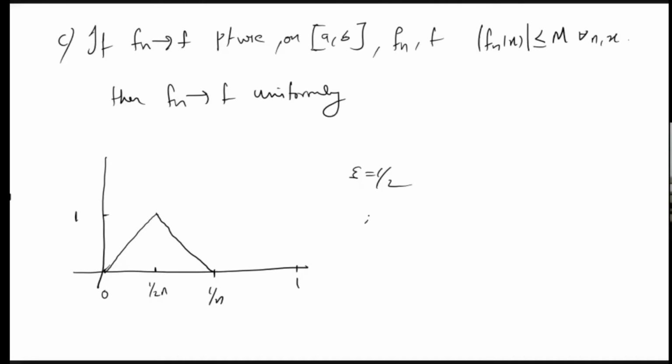So here also fn does not converge to 0 uniformly. So this question is also done. If fn converges to f pointwise on [a,b], and fn and f are continuous, uniformly continuous and bounded, still the convergence is not uniform.